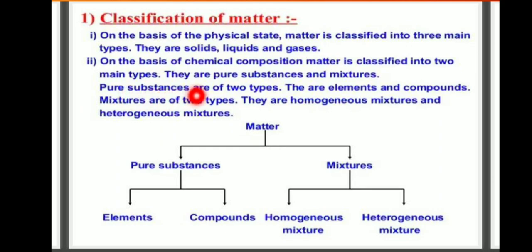Pure substances are of two types: elements and compounds. Mixtures are of two types: homogeneous mixtures and heterogeneous mixtures. Matter is classified into two types: pure substances and mixtures. Pure substances are classified into elements and compounds, and mixtures are classified into homogeneous mixtures and heterogeneous mixtures.